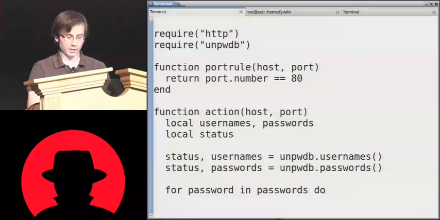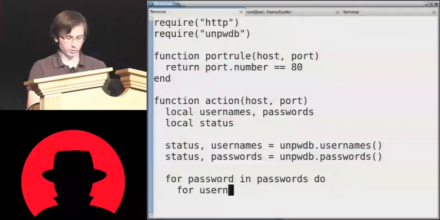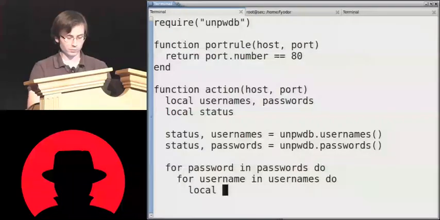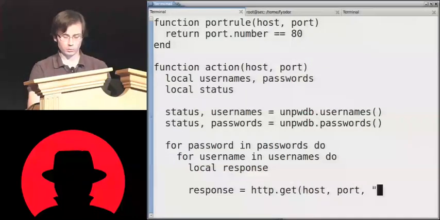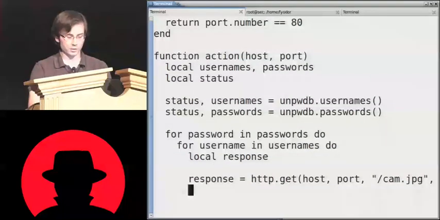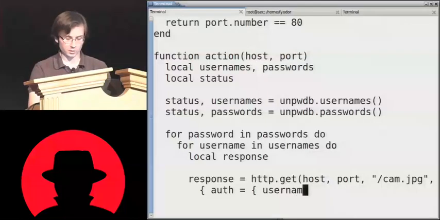For password in passwords do, for username in usernames do. Again, we want a local variable for the response. Okay, we want to retrieve cam.jpg, and now I'm going to pass an additional parameter here with some extra options. I want to pass our authentication information here.